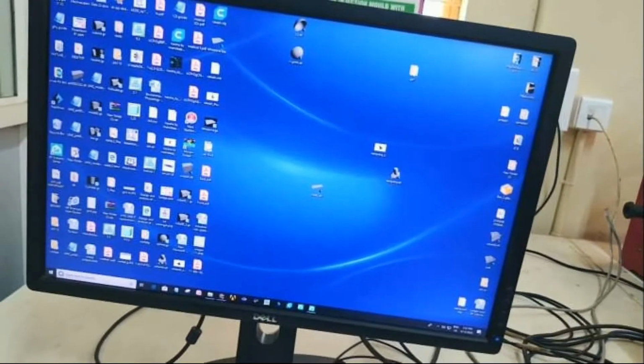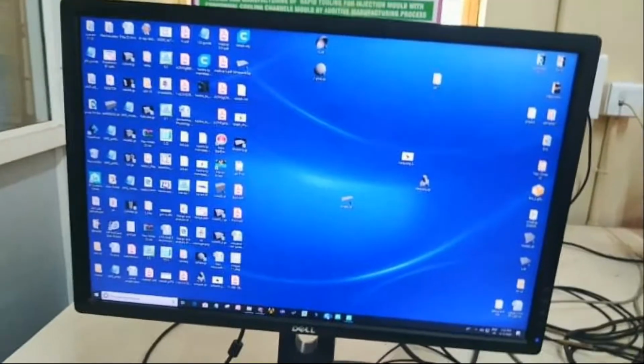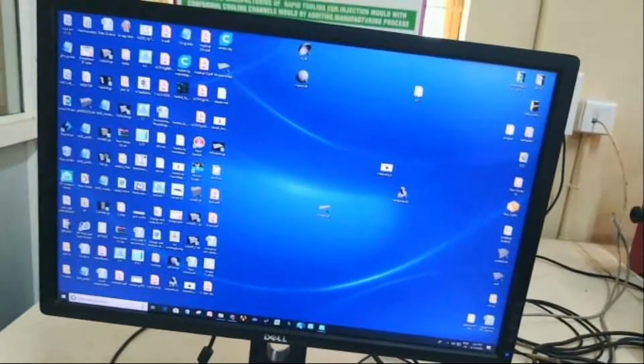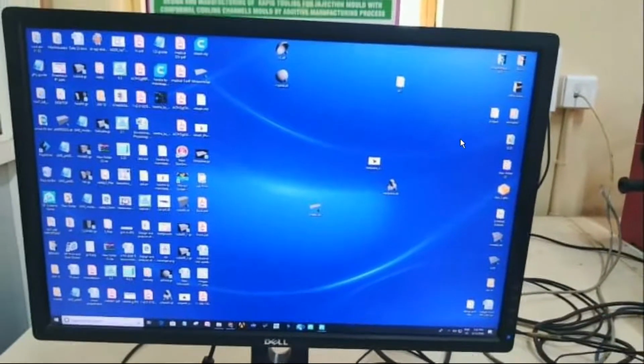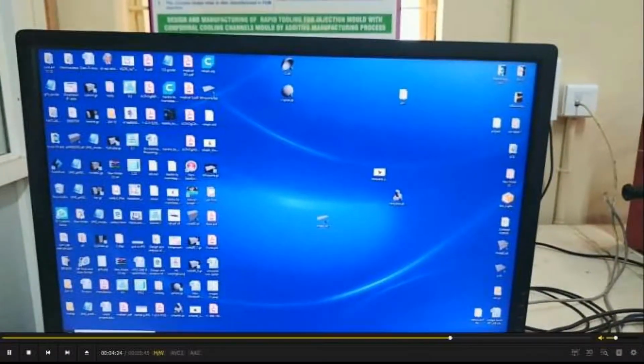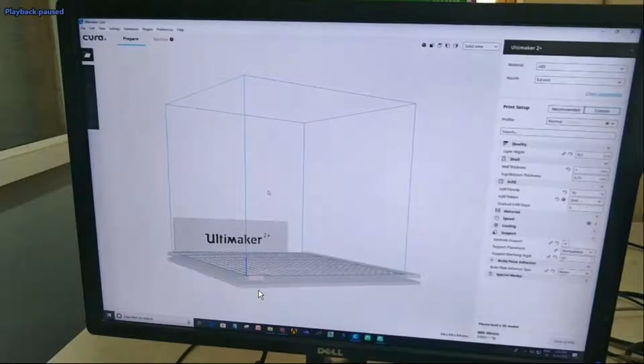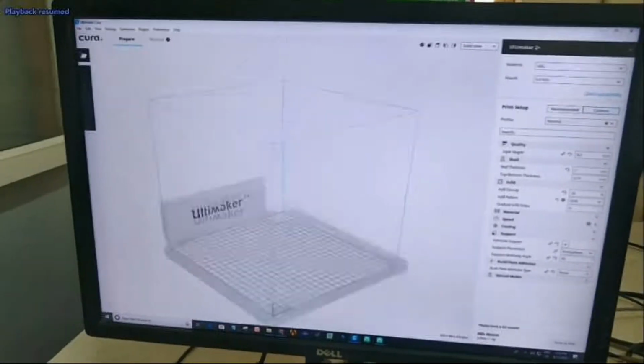Cura is open source 3D printing software. Tomorrow we will see that, and we will provide the link to download those things. There is a session also there. I will tell at the end. Assignment. We'll open Cura. Yeah, this is Ultimaker Cura, meaning Ultimaker is using Cura.